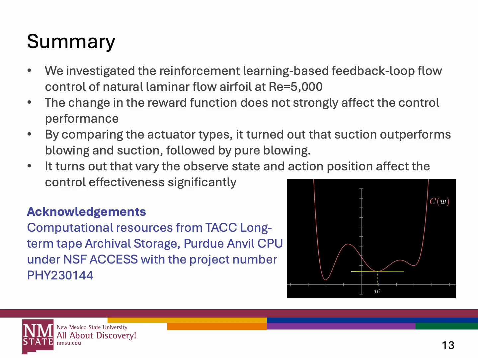Before we go, I want to mention that a reinforcement learning agent is based on gradient descent. For an optimization problem, you already have these questions: is it going to find the optimum, the local minima or the global minima? That really depends on how you initialize your problem. For example, if you initialize over here, you quickly find a local minimum which turns out to be the global minimum. If you start here or here, you also quickly find a local minimum, but those local minima may not be the global minimum of the optimization problem. That's why we think varying those parameters, for example, actuator types, observed state, and actuation locations, can at least give us an idea about how the problem looks.